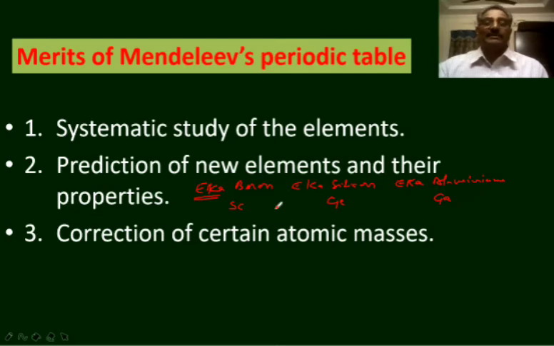There are no sophisticated methods for finding the atomic masses in those days. The atomic masses of some elements were wrongly calculated. By using this periodic table, Mendeleev corrected the atomic masses of some elements like beryllium, gold and platinum. For example, atomic mass of beryllium is considered as 11, but he changed it to 9 by using the periodic table.